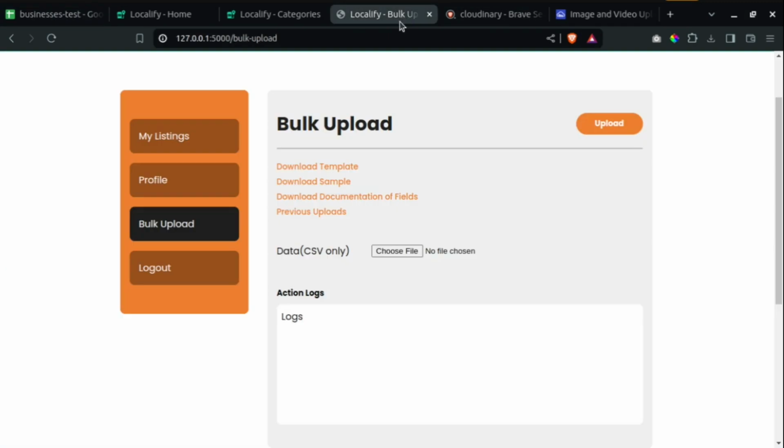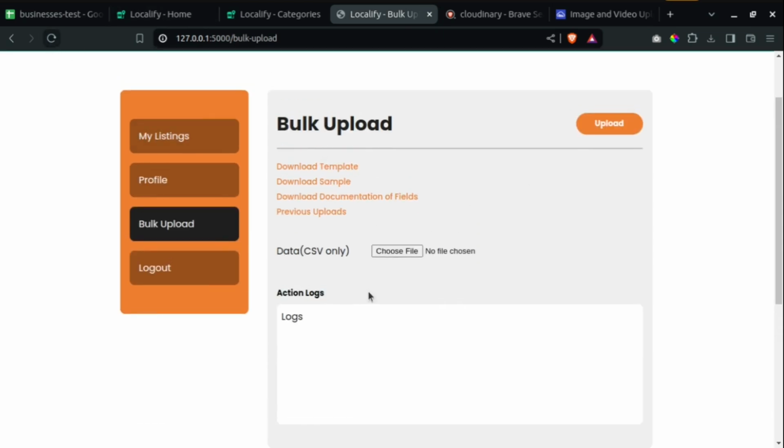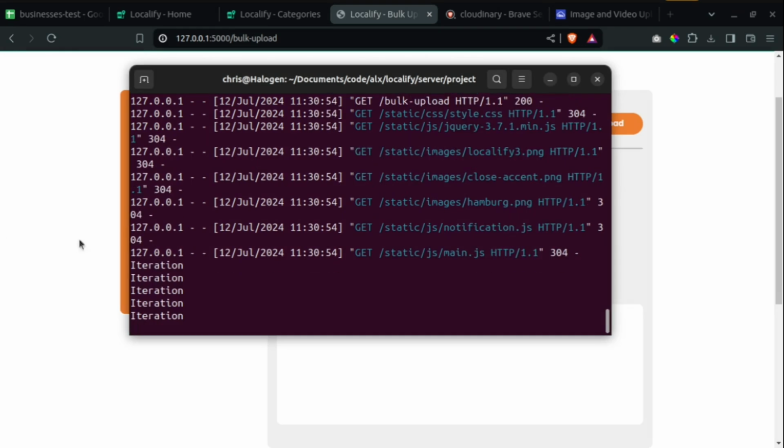I'll go back to my Localify bulk upload page. Then when I get here, let me reload the page to try it out. So upload the CSV file, then upload it. Now that I've clicked on upload, the uploading process has started, but you won't see anything here basically. I think, okay, you can see it is trying to create every business now.